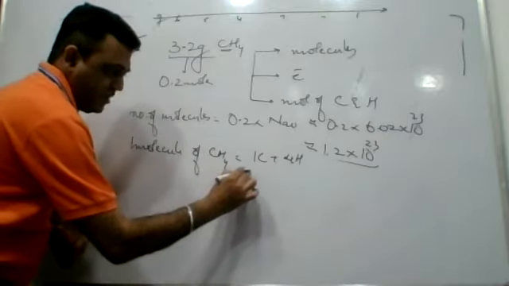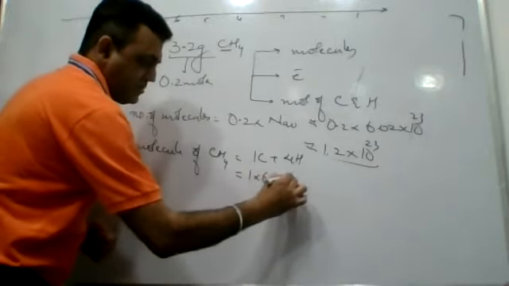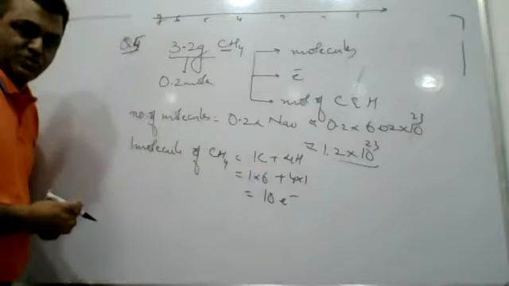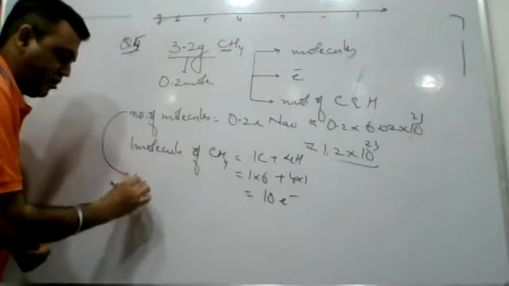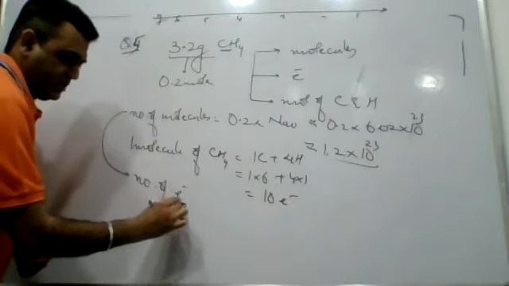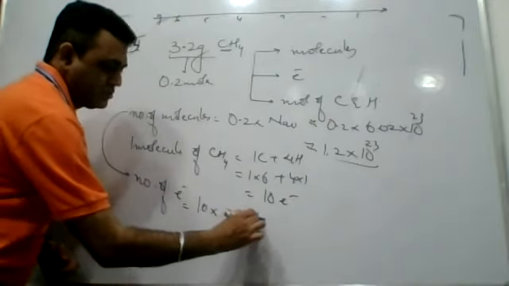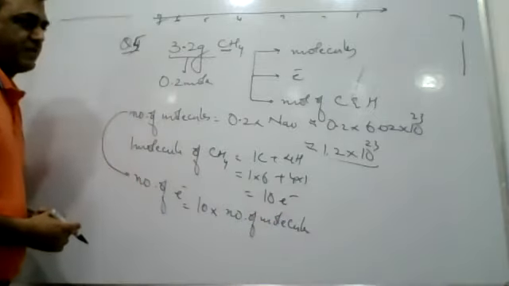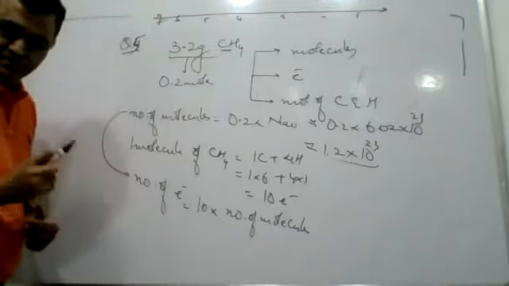As per atomic number, 1 carbon has 6 electrons and hydrogen has 1 electron each. So one molecule has 10 electrons. So many molecules will have how many electrons? The number of electrons will be 10 times the number of molecules. So that is the B part given to you.